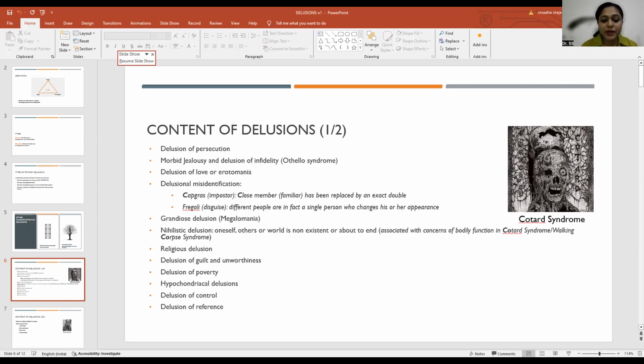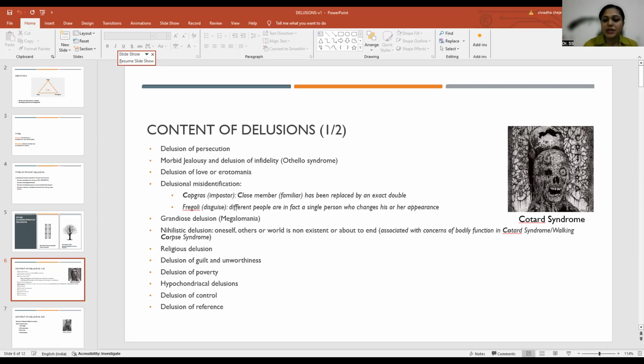Then we have nihilistic delusion. Here, oneself, others, or the world. So there are three things: me, others, and the entire world. They are not existent or they are about to end. So nihilism means being non-existent. And here the person will feel that oneself, others, and the entire world, any of these three, are about to end or they do not exist anymore.